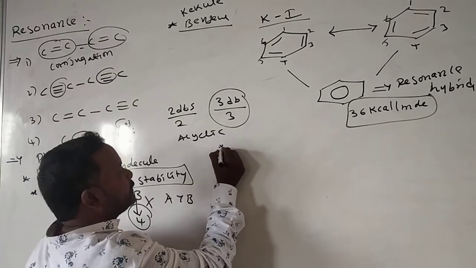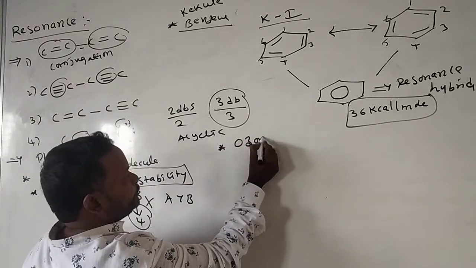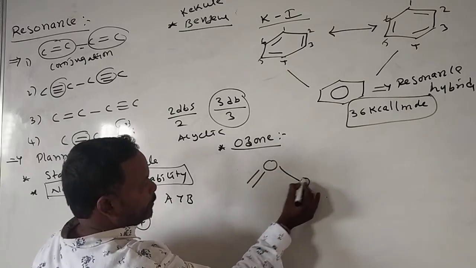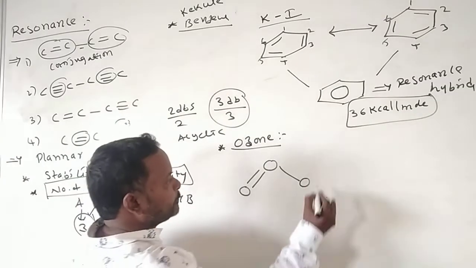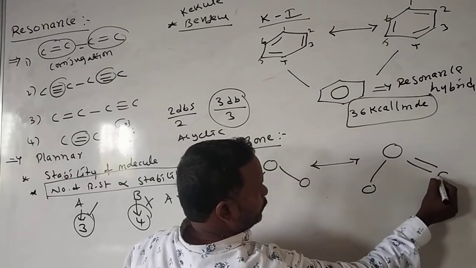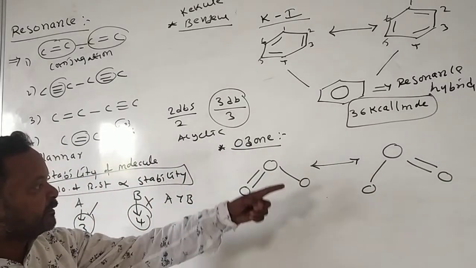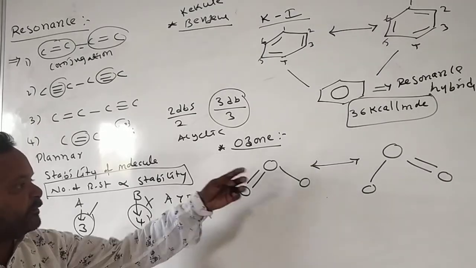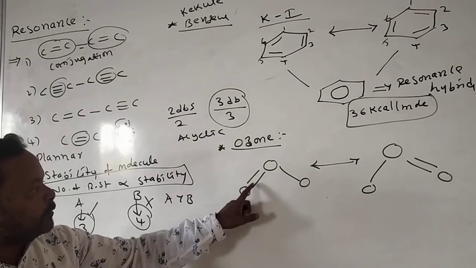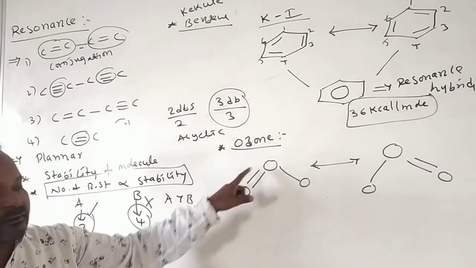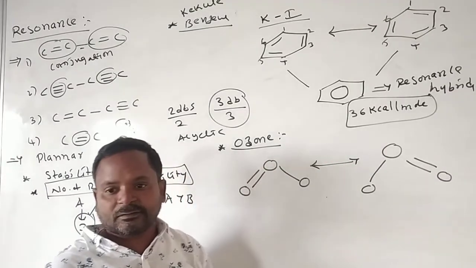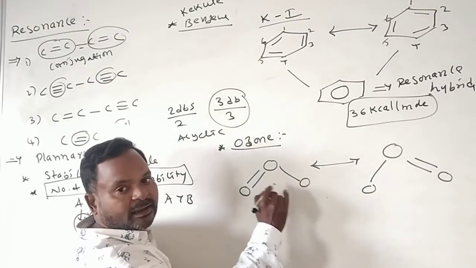Next, in continuation, we'll see the ozone molecule. Already we saw ozone, oxygen. Here oxygen, double bond, O, oxygen. See, these are different, just a different pi bond, delocalization of the pi bond. In this one the double bond is present between the first oxygen and the second oxygen. In this one, between the third oxygen and the second oxygen. So every oxygen has a pi bond.